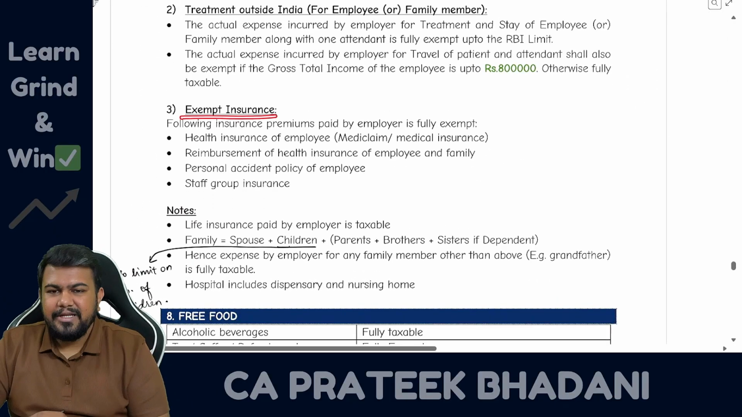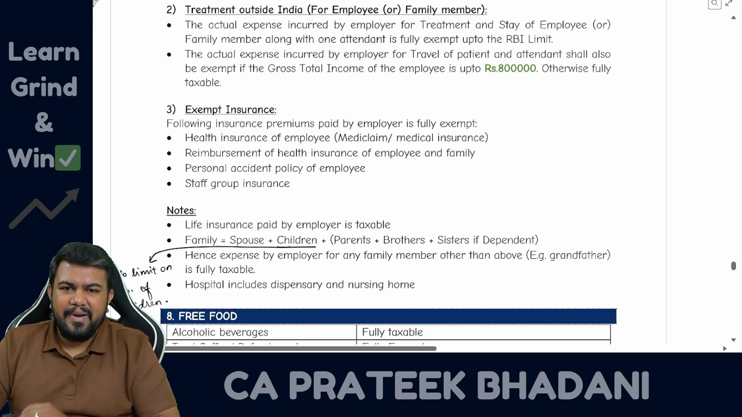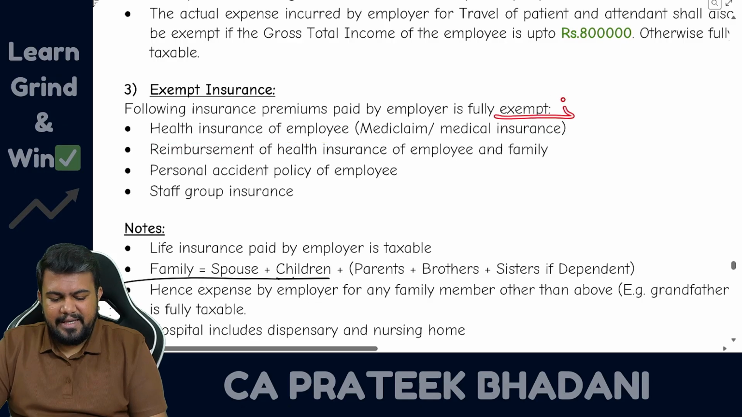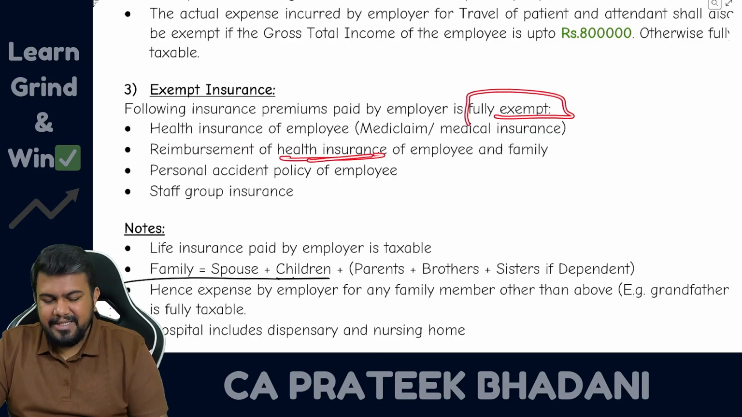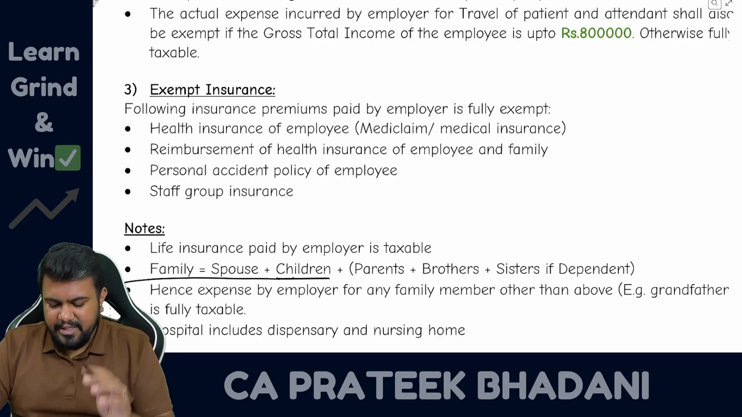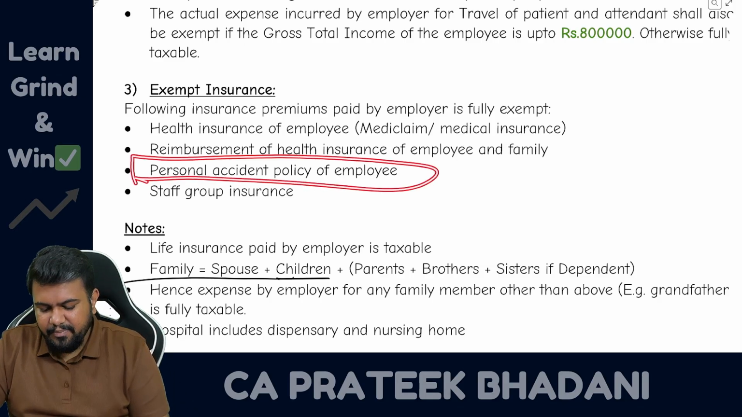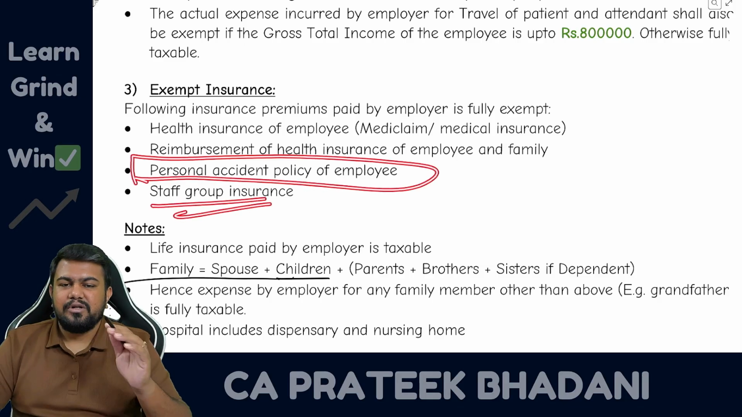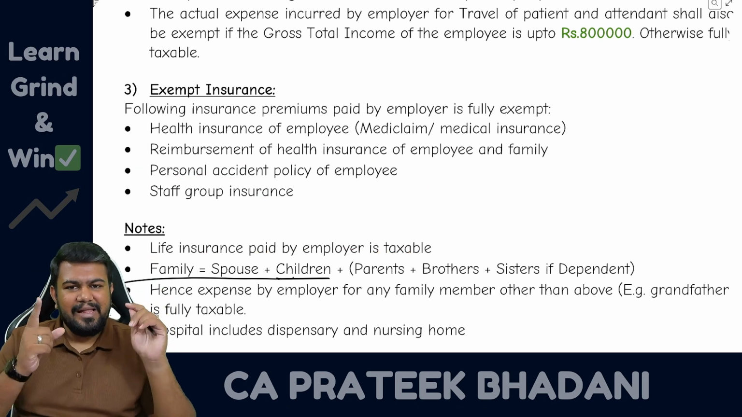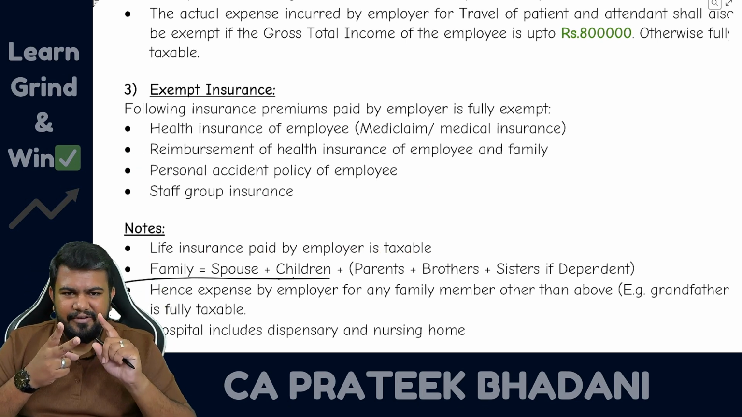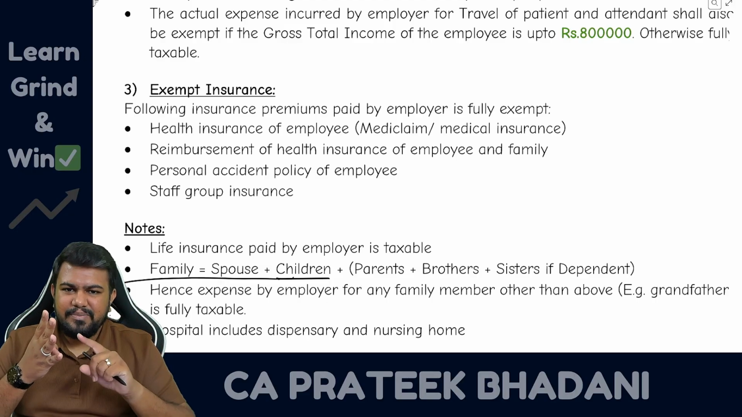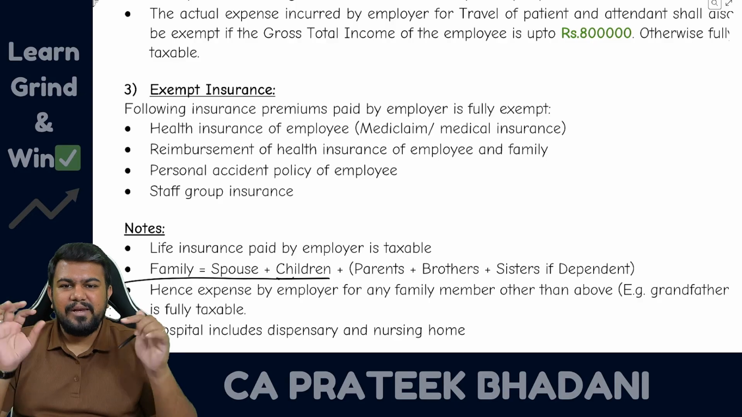Now let's talk about insurance. What if insurance premium is paid by employer? So if health insurance is paid by employer, it is fully exempt. Then if health insurance is paid by employee and reimbursed by employer, then also it is fully exempt. Personal accident policy also exempt, staff group insurance also exempt. But remember, life insurance is fully taxable. So health insurance exempt, reimbursement of health insurance exempt, personal accident policy exempt, staff group insurance policy exempt. But life insurance policy taxable.